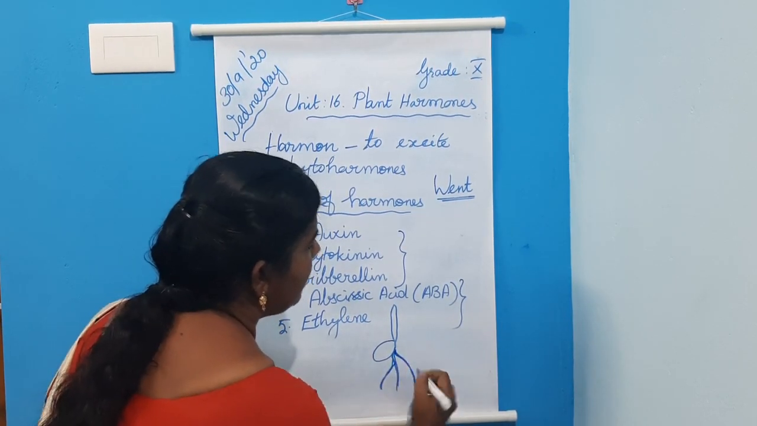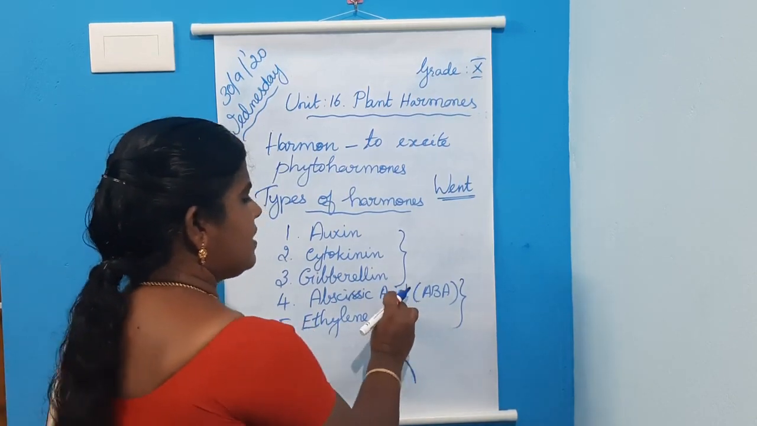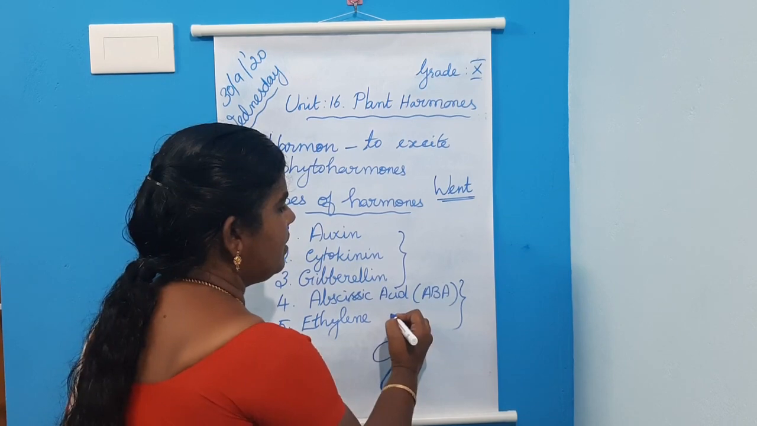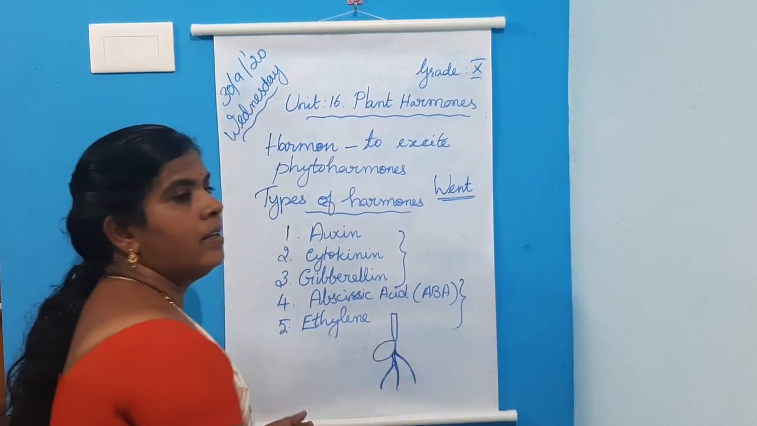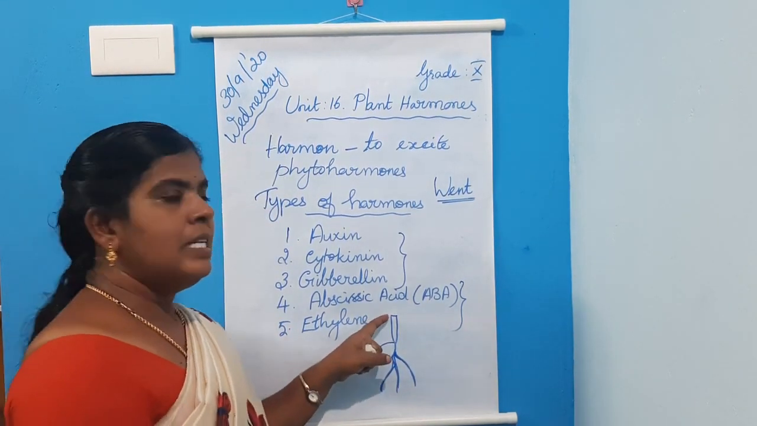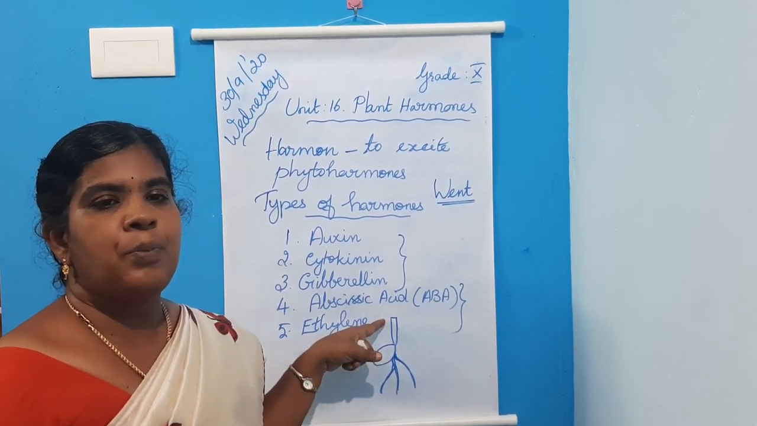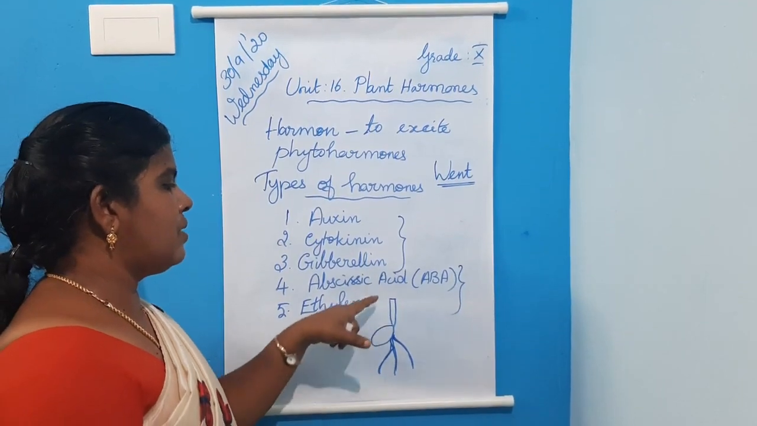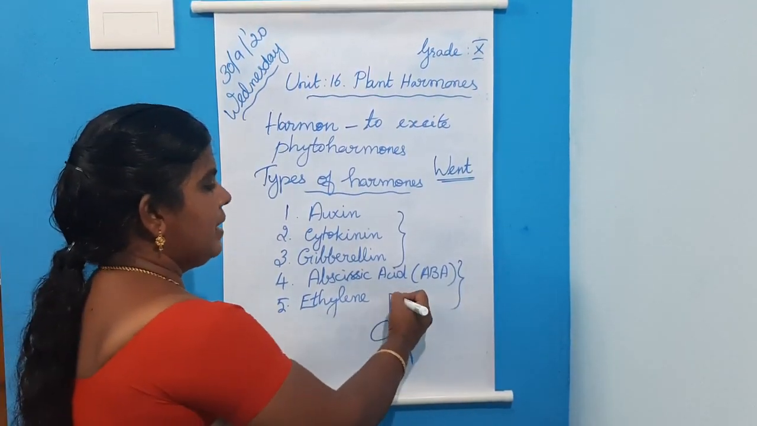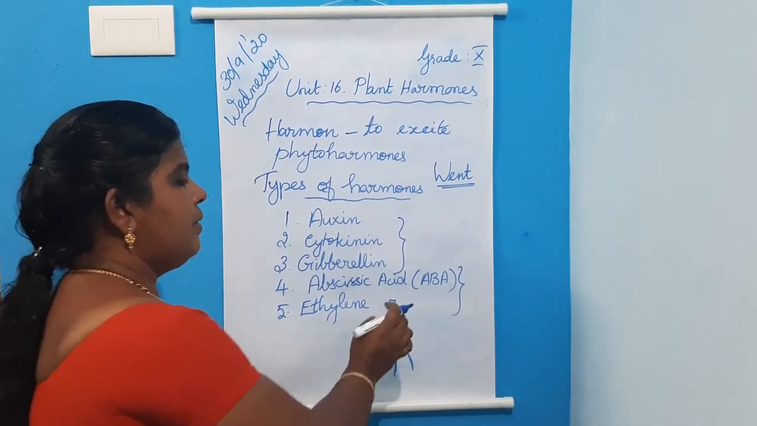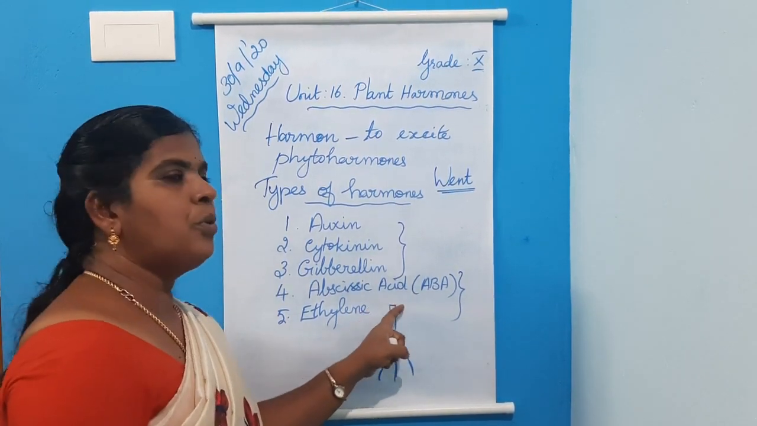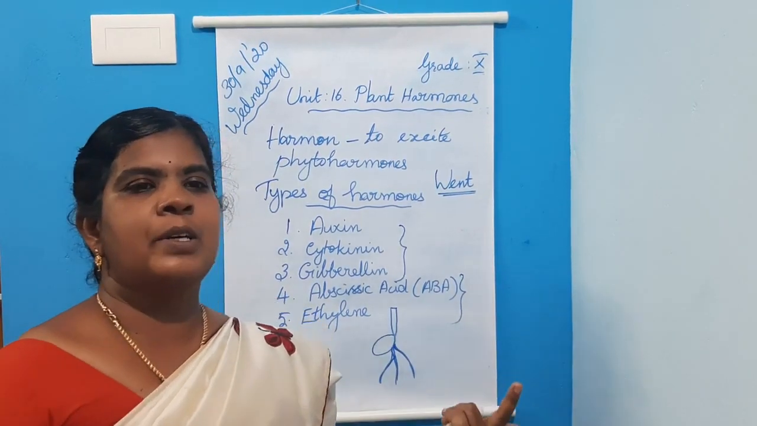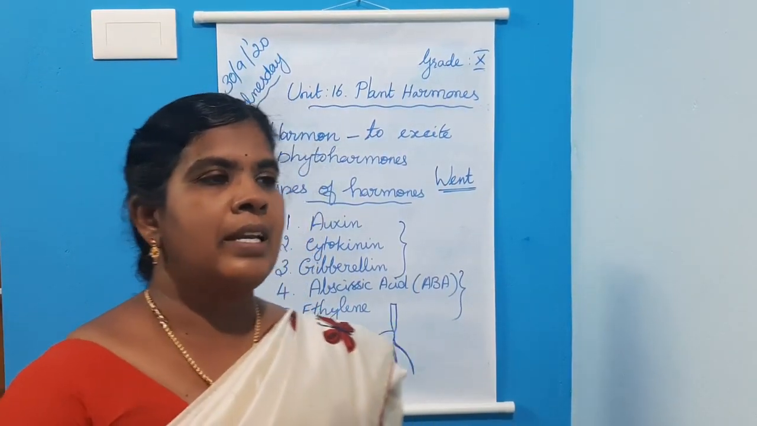Avena coleoptile. He did a lot of experiments. In this first experiment, he removed the tip of the Avena coleoptile. It is oats, Avena sativa. It's an oat plant, a type of grain. In his first experiment, he removed the tip of the coleoptile, but he did not observe any growth.